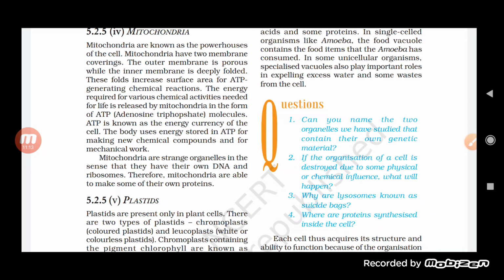The body actually uses this energy stored in the form of ATP for making new chemical compounds and for doing some mechanical work also.